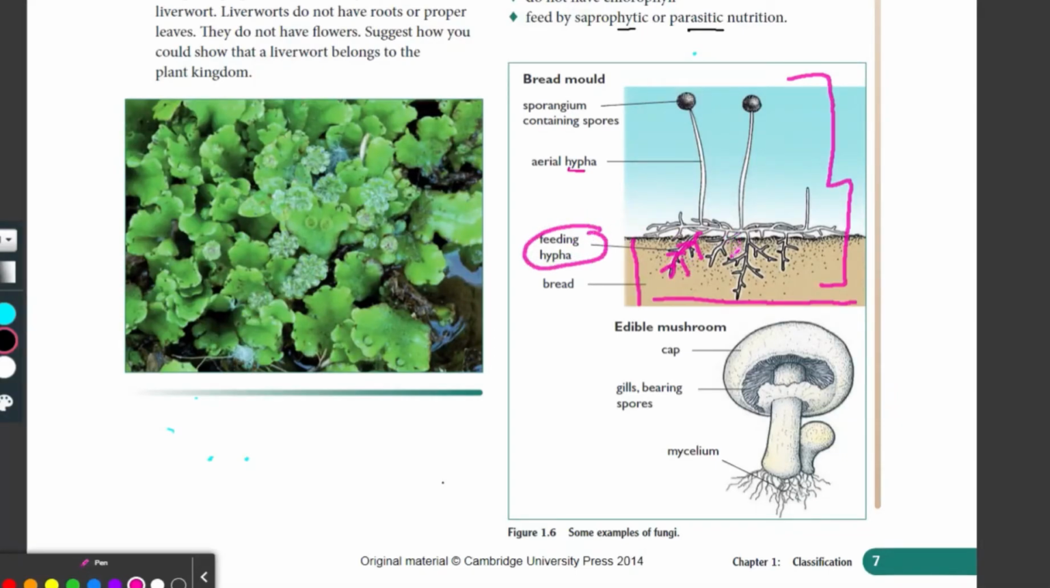Feeding hypha means, you could say, these look like roots, which will absorb all the nutrients. Once they absorb it, they will take it to this stem-like structure called aerial hyphae. Aerial means in the air, hyphae is the name of the structure. Then we have a ball-like structure known as sporangium, and they have spores inside. What's the function of the spore? Let's see here.